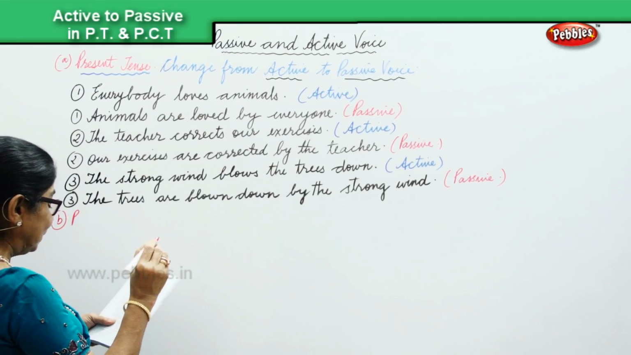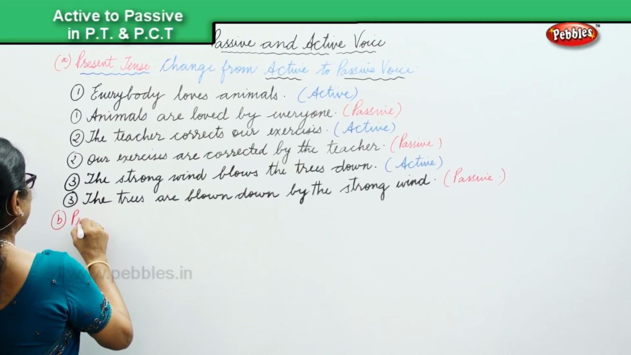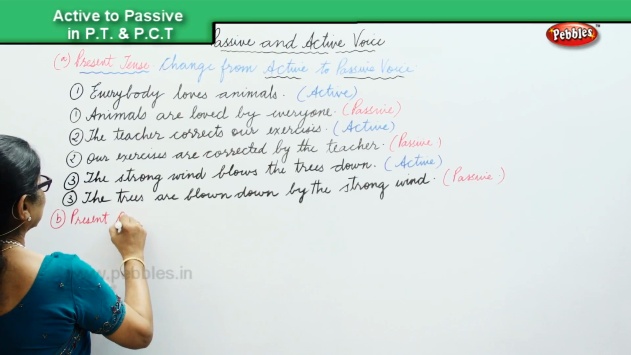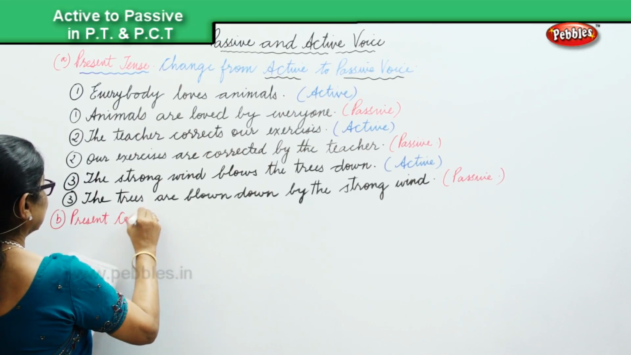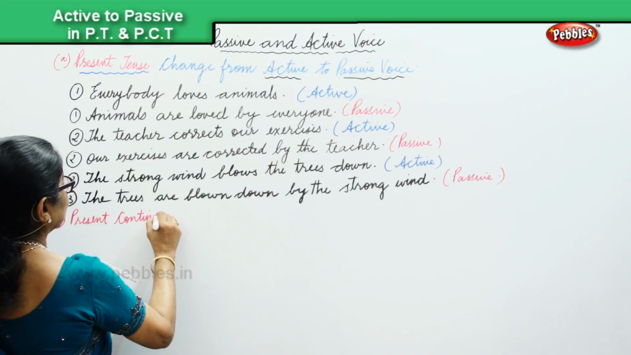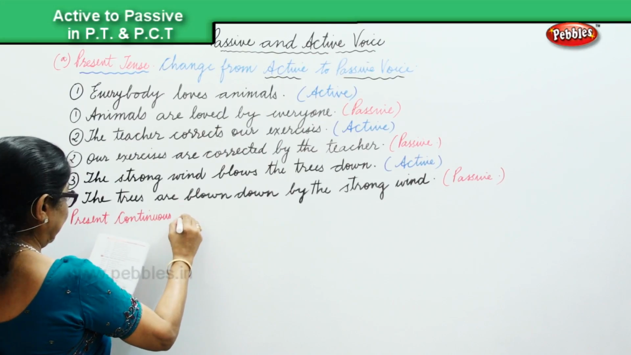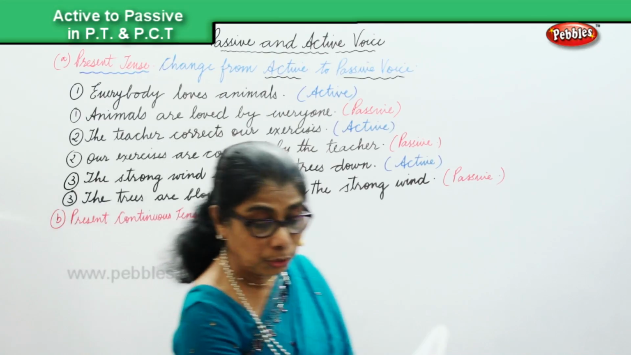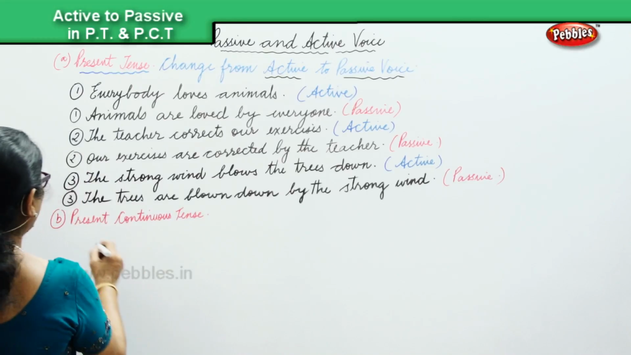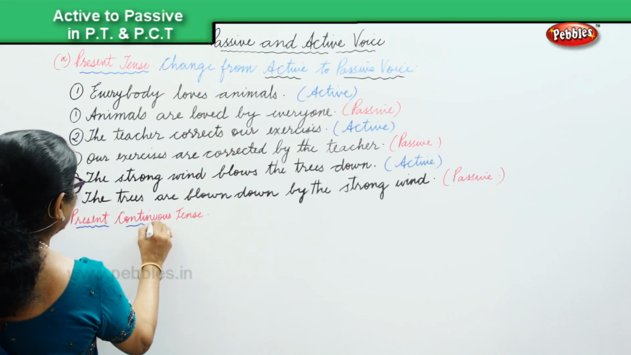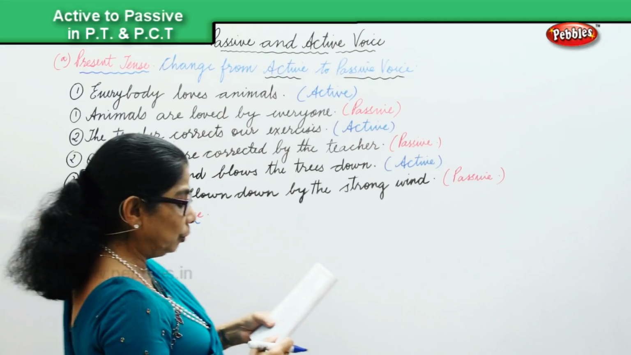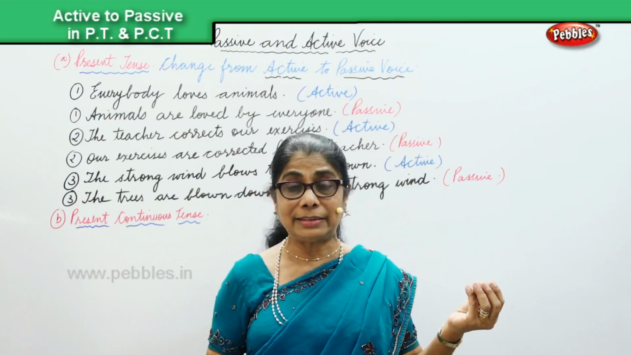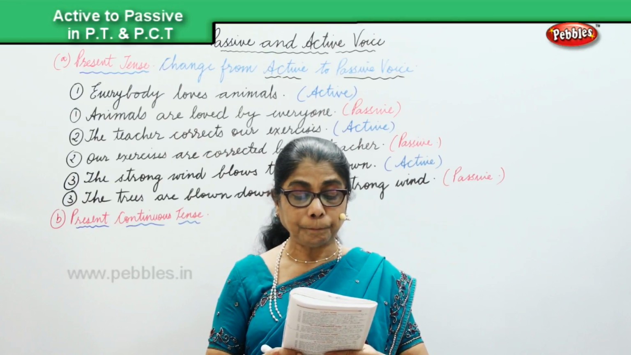We are going to do present continuous tense. Okay? We're going to look at present continuous tense, and here we will do a couple of sentences for us to recall to our mind what we have done. And here again we are going to change from active to passive. Let's look at one sentence.